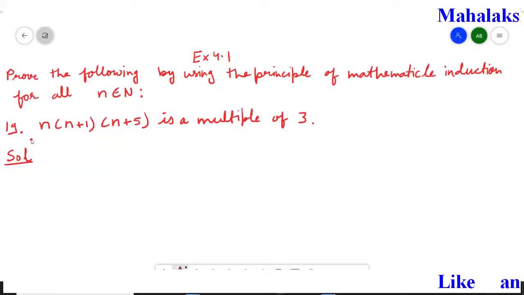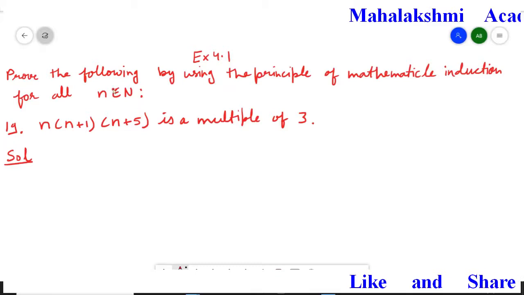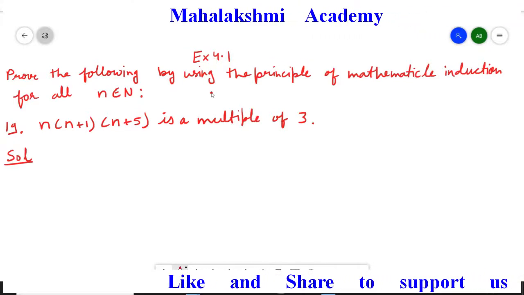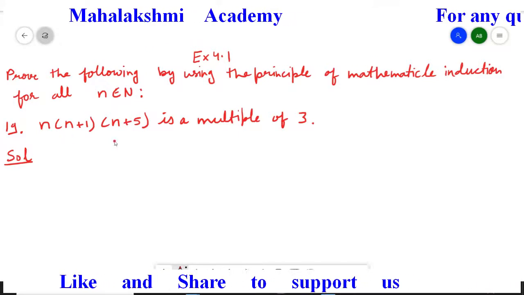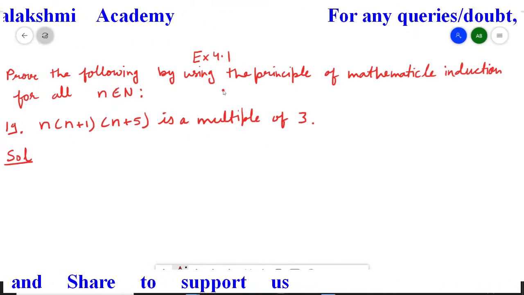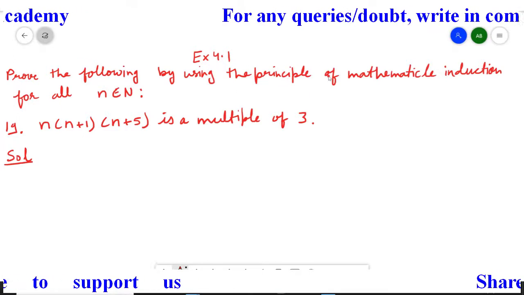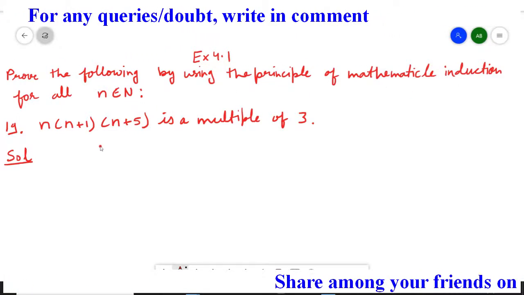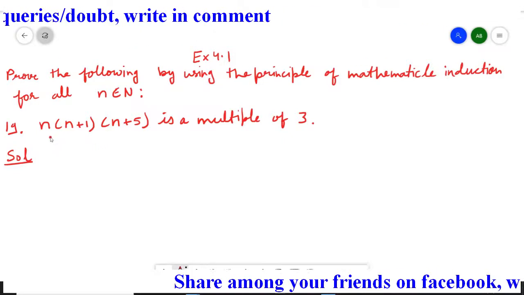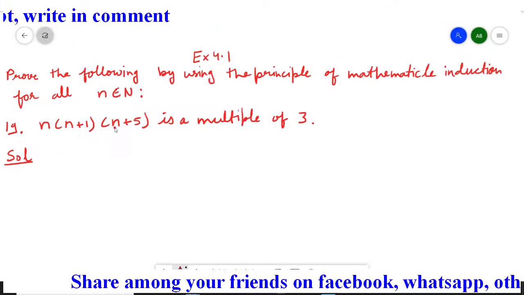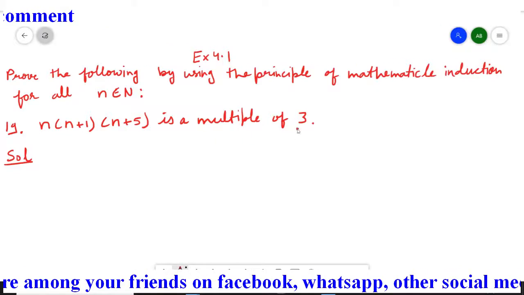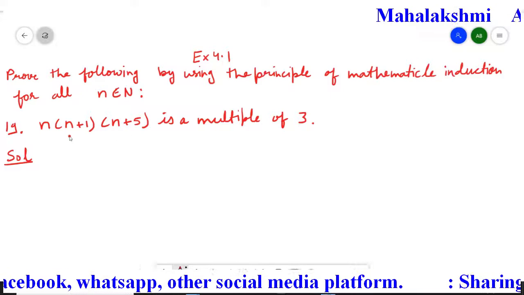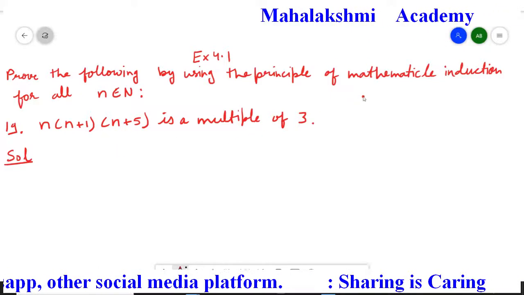Hello everyone, I am going to explain question number 19 from exercise 4.1, and this question belongs to 11th class maths. Here a mathematical statement is given to us and we have to prove it by using the principle of mathematical induction for all natural numbers. The given statement is n(n+1)(n+5) is a multiple of 3. So we have to prove that this statement is true for all natural numbers with the help of the principle of mathematical induction.